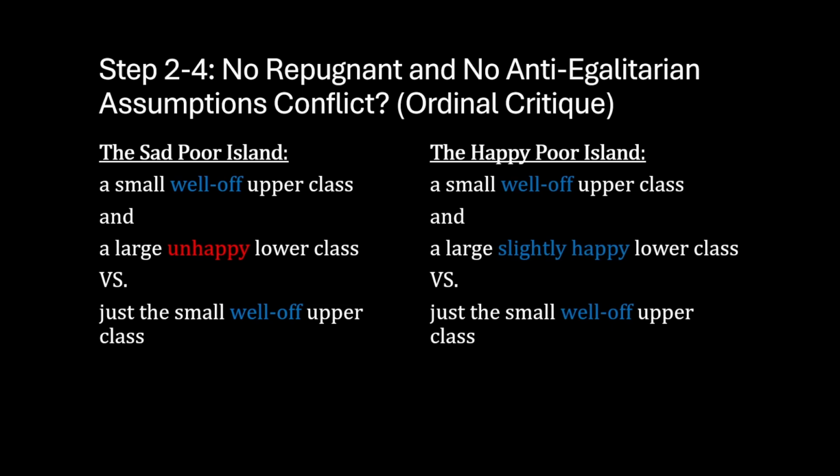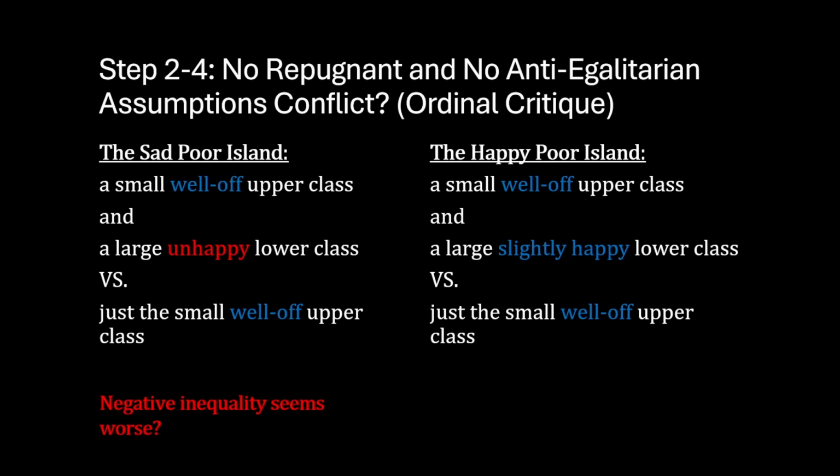So, what can we conclude from these 2 cases? The first thing that we can conclude is that negative inequality is worse. We can see this because in the sad poor island case, it is not clear that adding the unhappy lower class makes the population better off overall.